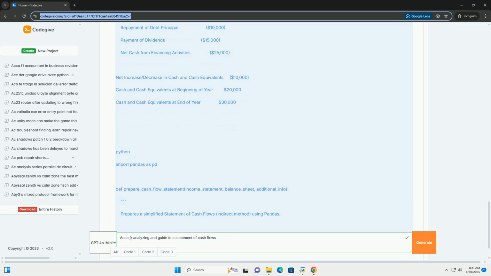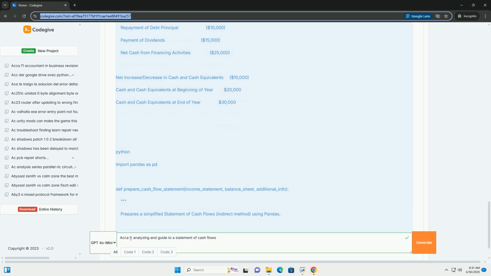For analyzing changes in current assets and current liabilities: compare the beginning and ending balances of each current asset and current liability, and apply the following rules. Increase in current asset, subtract from net income. More cash is tied up in that asset. Decrease in current asset, add to net income. Cash was freed up from that asset.